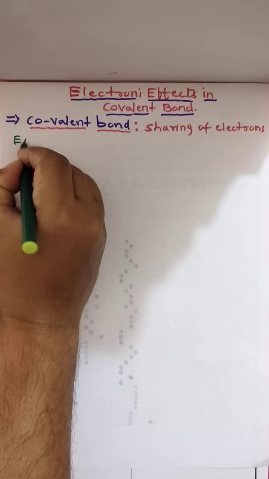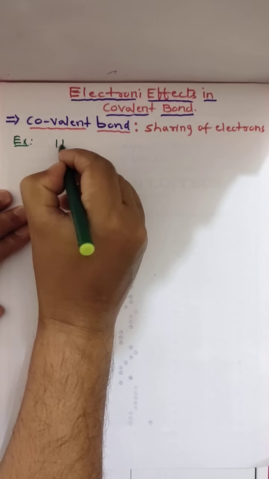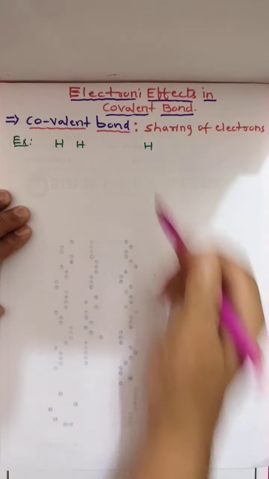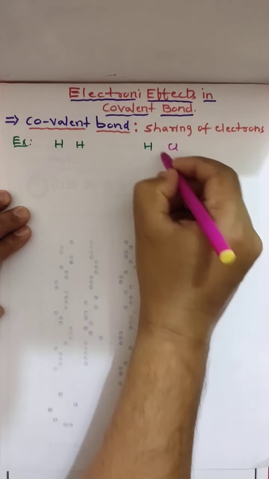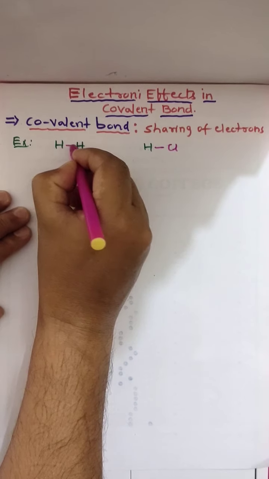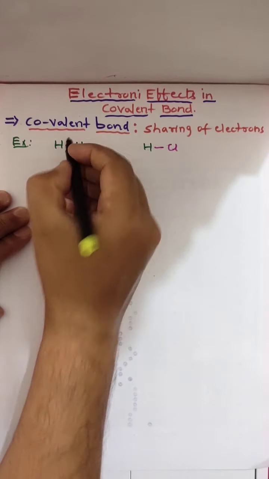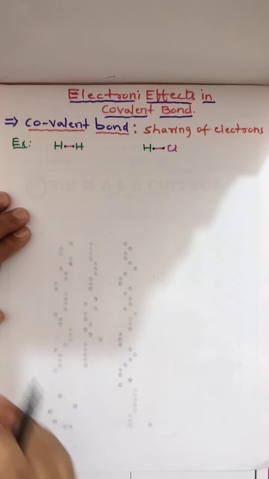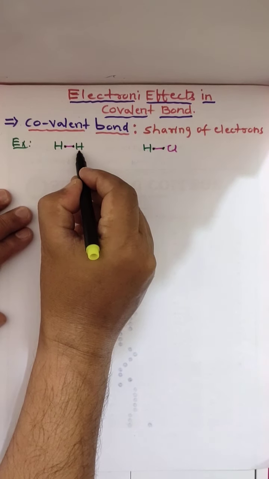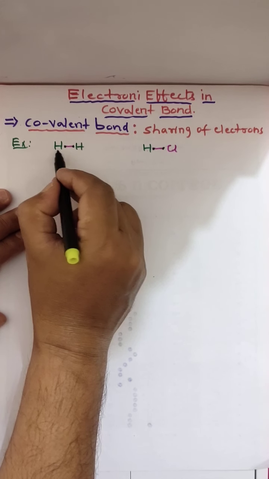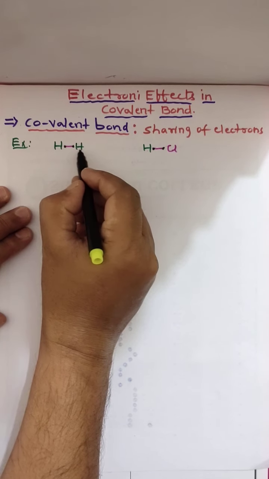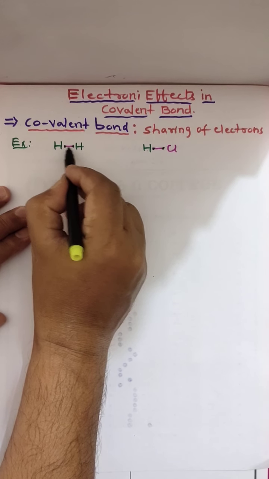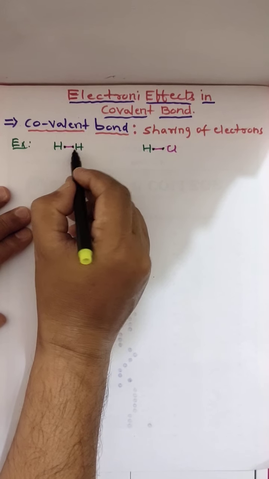See here, hydrogen and chlorine are bonded. So two dissimilar atoms are bonded covalently. Hydrogen has some electronegativity, and the other hydrogen also has the same electronegativity. If electronegativity is the same, then this pair of electrons is shared equally between the two atoms.